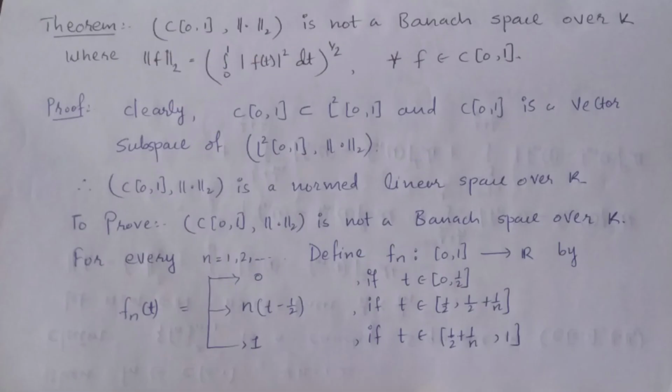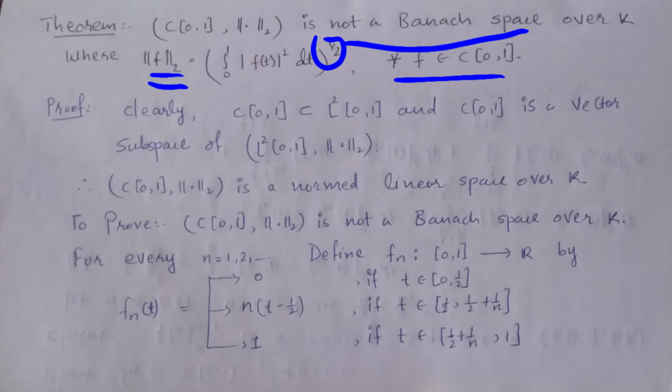So the next theorem is: C[0, 1] with norm 2 is not a Banach space over K, where the norm is defined as norm 2 of the function f is (the integration with limit 0 to 1 of the modulus of f(t) squared dt) whole to the power 1/2, and f is in C[0, 1], right? So we have to prove that this space is not a Banach space.